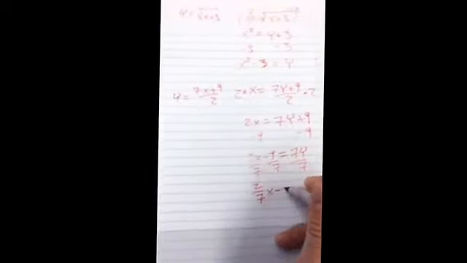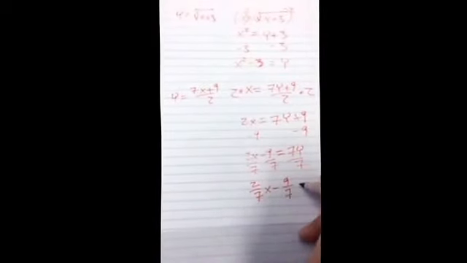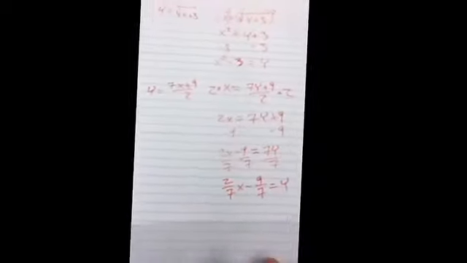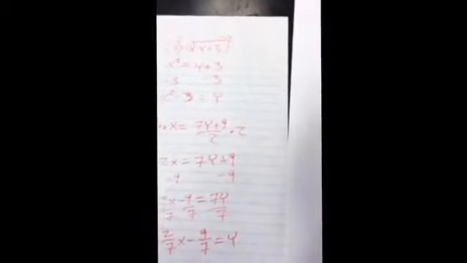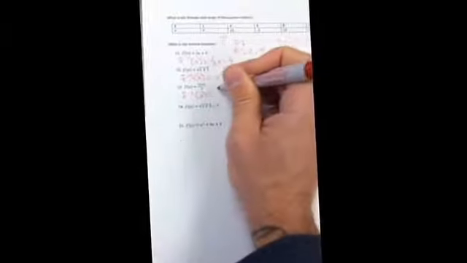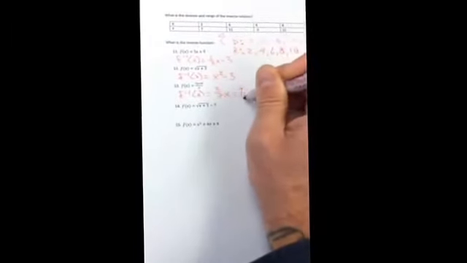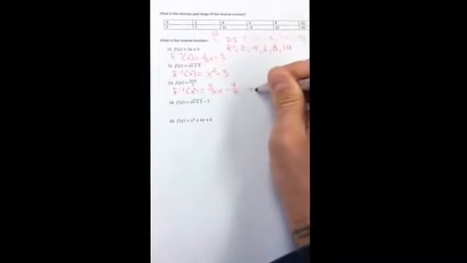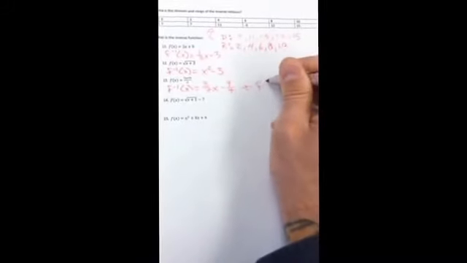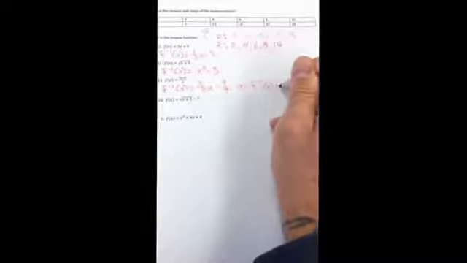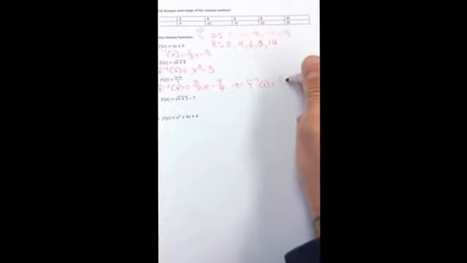So we have 2/7 x minus 9/7 equals y. Now we're going to turn it back into the inverse function by saying the inverse of f of x equals 2/7 x minus 9/7. There's probably a couple of you saying, can't I write it as the inverse of x equals 2x minus 9 over 7? Yes, you can. Either one's fine.